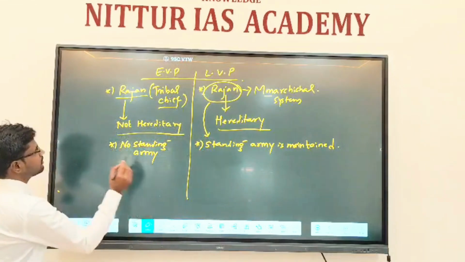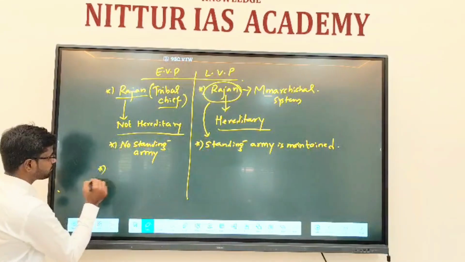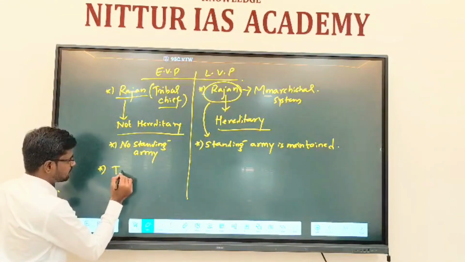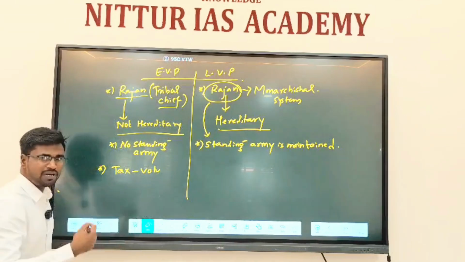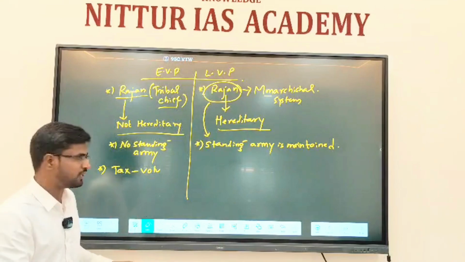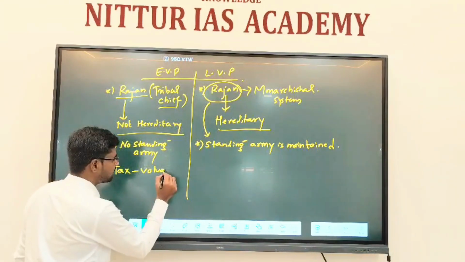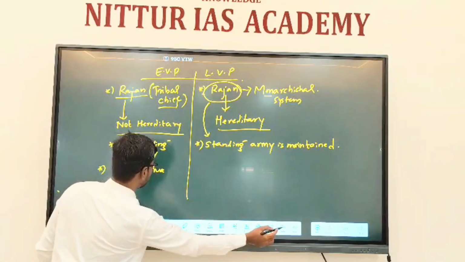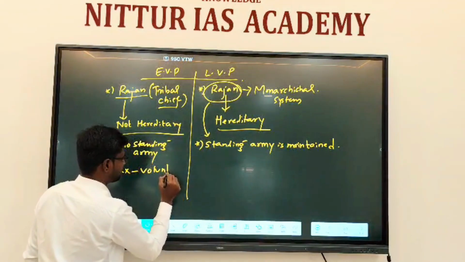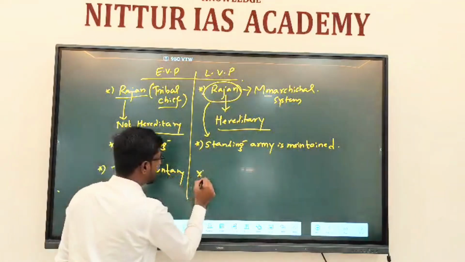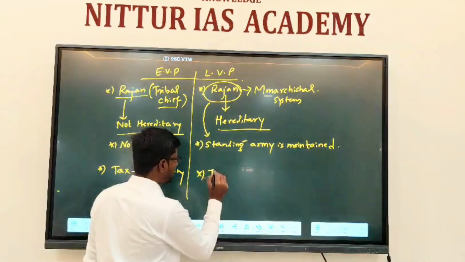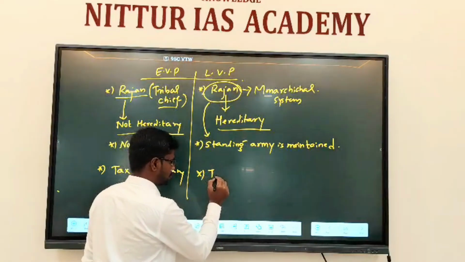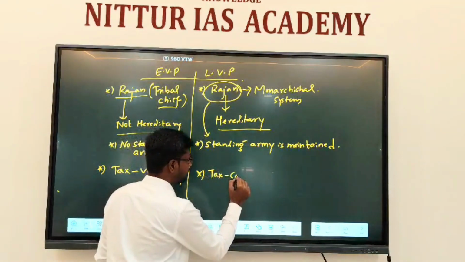Next major difference is the tax system. In the early period the tax was voluntary, that is Bali. Bali was given as a voluntary contribution to them. Tax was voluntary. Here, in the later period, tax became a kind of compulsory establishment. The people have to give some share of their produce. Tax became compulsory.